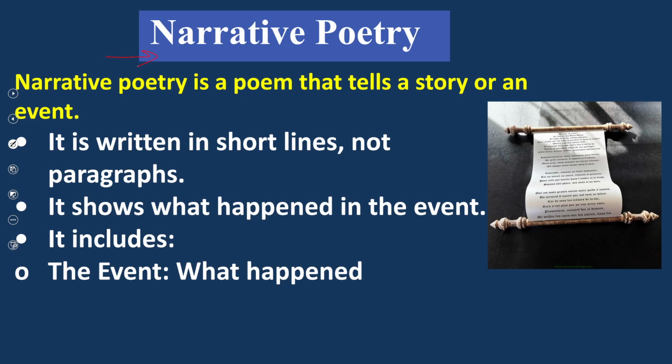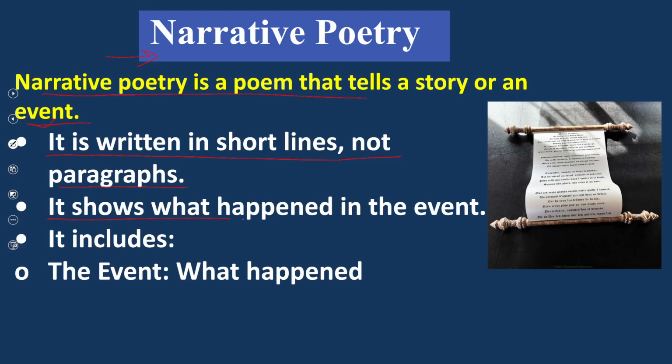Now, after understanding narrative writing, we have reached the point: what is narrative poetry? Narrative poetry is a poem that tells us a story or an event. It means a poem in which a story automatically exposes itself. It is written in short lines, not paragraphs. Yes, it is written in short lines like a poem, not in paragraphs like a story.